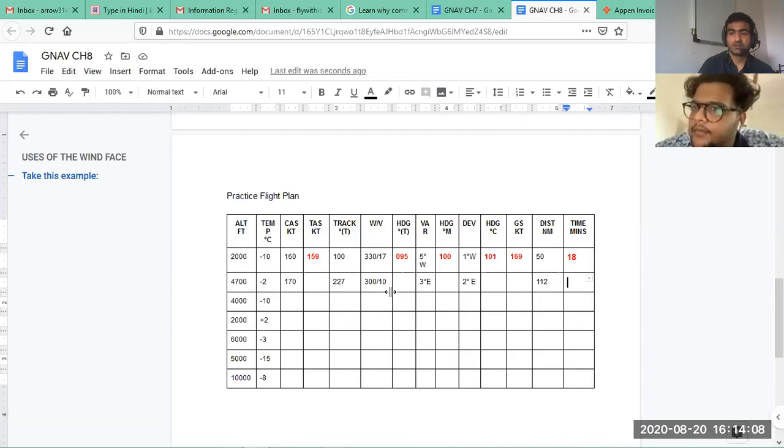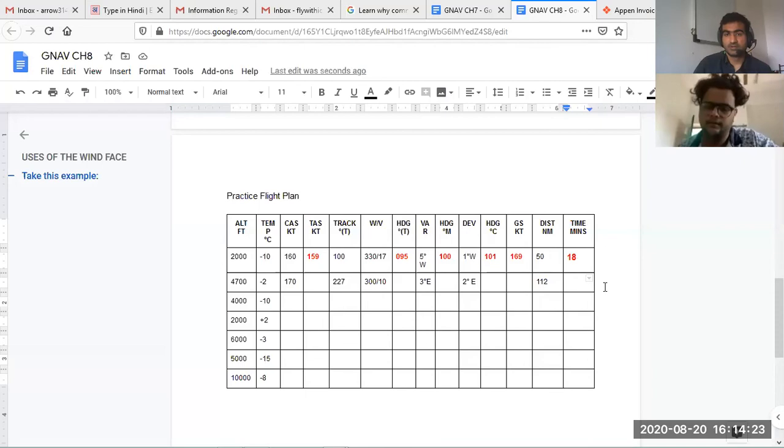Distance is 112 nautical miles. I'll just cross check. 4700, minus 2, 170, 227, 310, 2 degrees east, distance 112 nautical miles. Yes, sir.